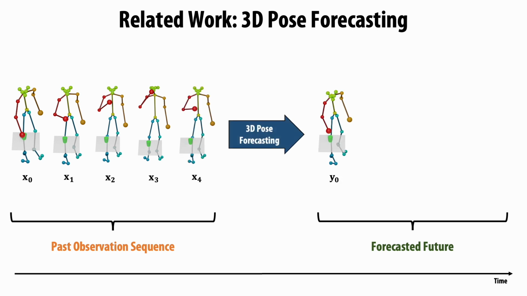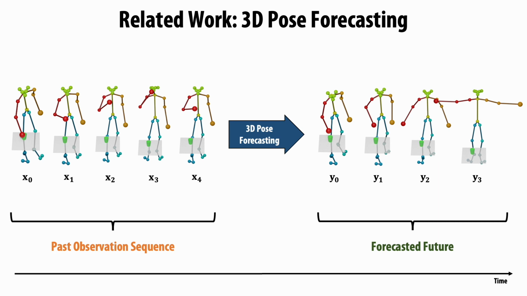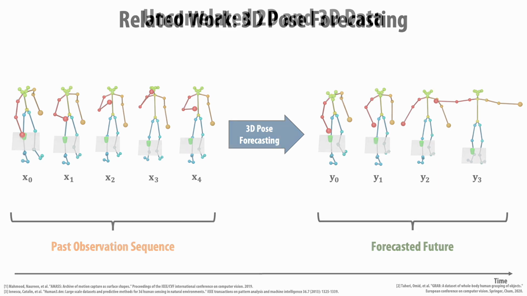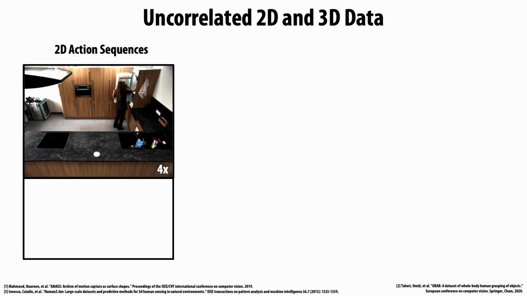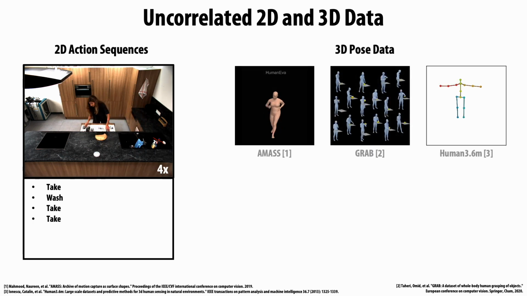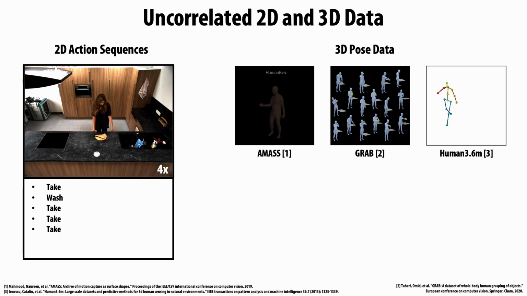Our goal is to model long-term future behavior, so we instead forecast a series of characteristic 3D poses, each one representing a sub-action in a complete sequence. Available 3D human pose datasets focus on constrained settings without complex actions due to the high cost of 3D pose data collection. Thus, we propose to leverage complex and unconstrained action sequences from 2D data, combined with a database of valid 3D poses, allowing for forecasting in 3D.